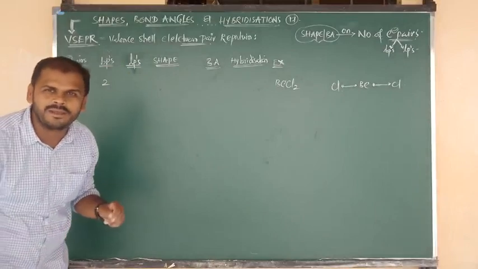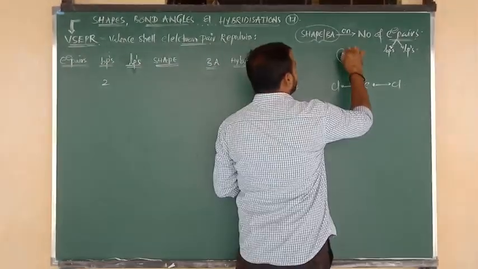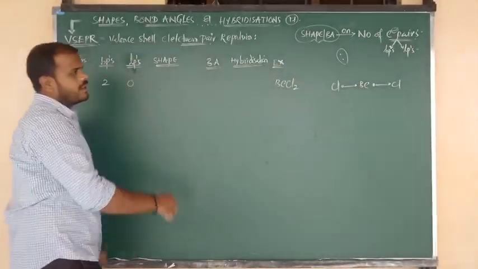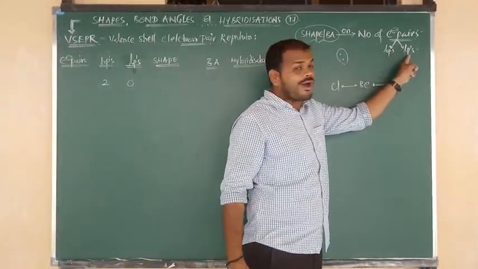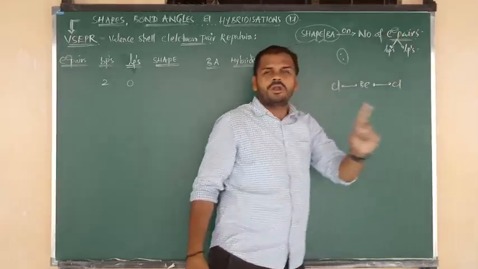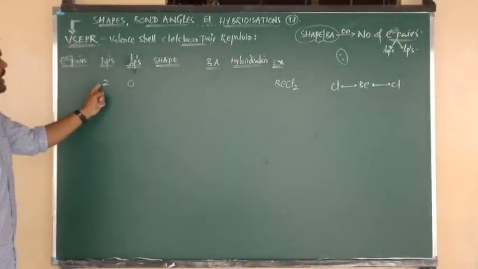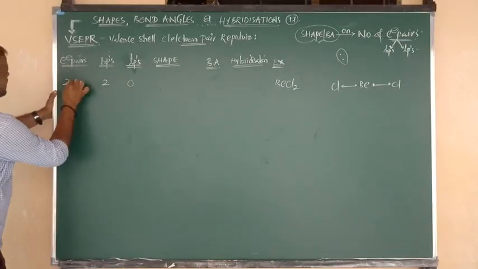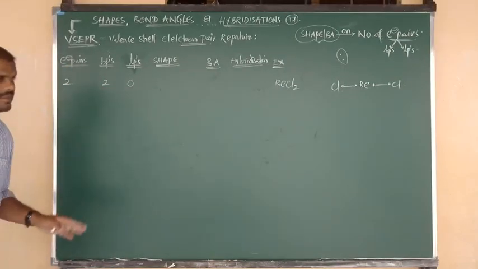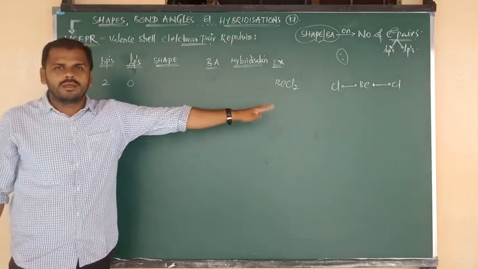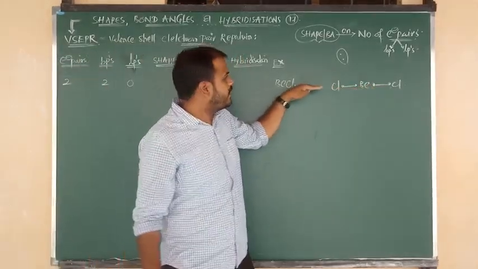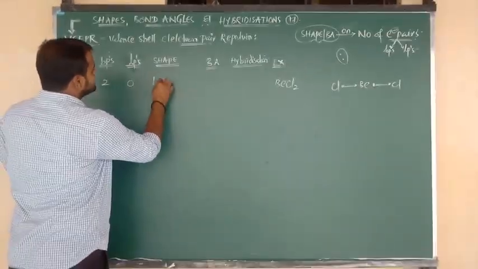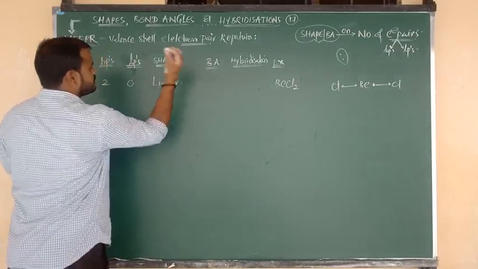Is there any lone pair? Is there any extra lone pair? No more extra lone pair, so simply we can say that is 0. Number of bond pairs plus number of lone pairs equals the total number of electron pairs. Bond pair plus lone pair, 2 plus 0, means the total number of electron pairs is also 2. That's enough. And how is that molecule looking? Looking like a straight chain. I mean the geometry is linear geometry. So the shape of BeCl2 is linear.